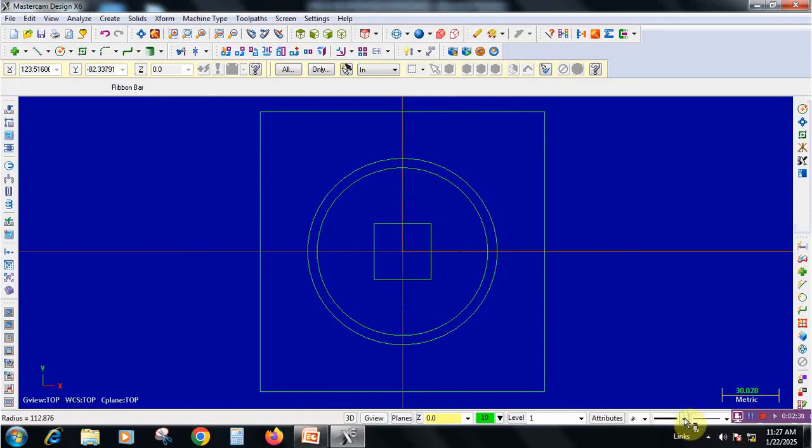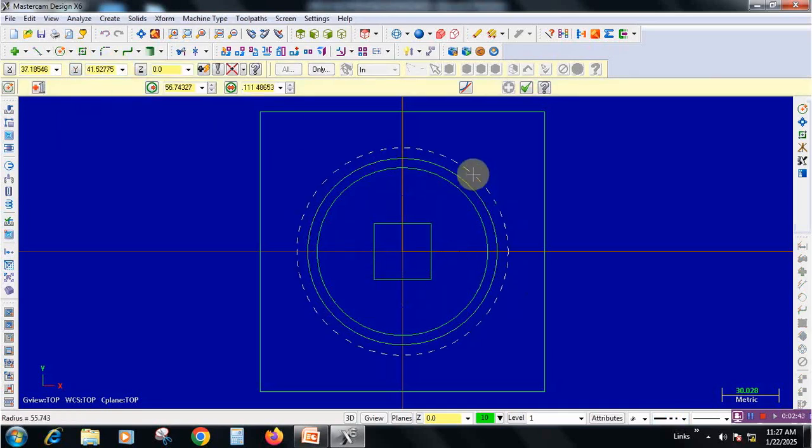Before that, we need to change the line mode as a center line option, and go to circle option and draw a circle with a 56 mm radius.